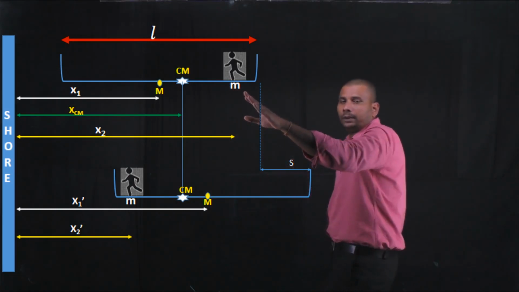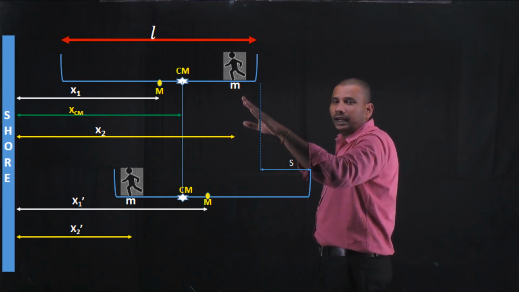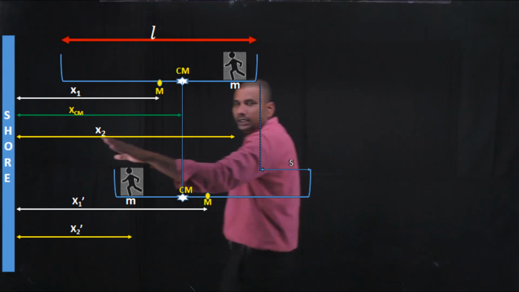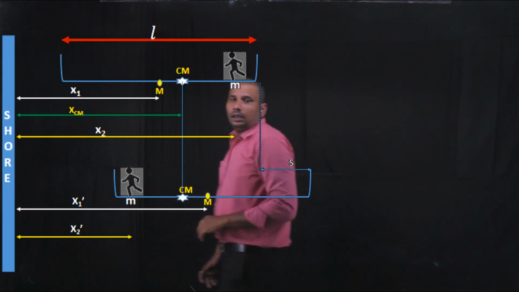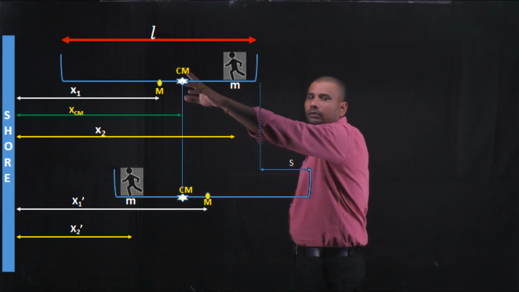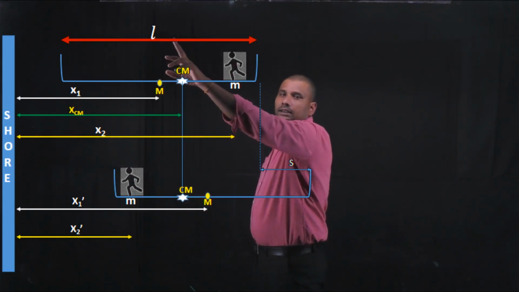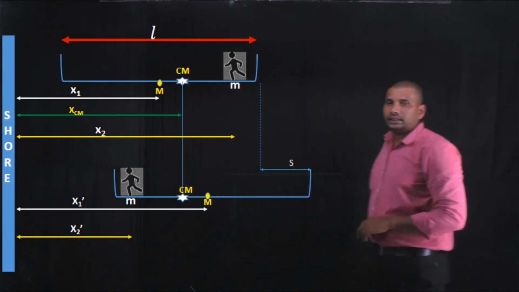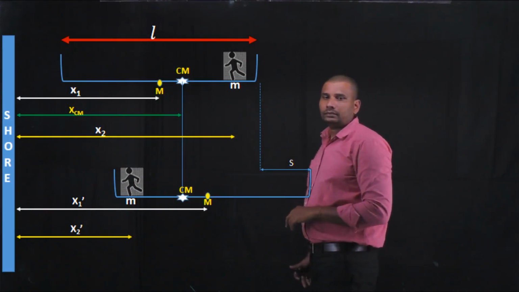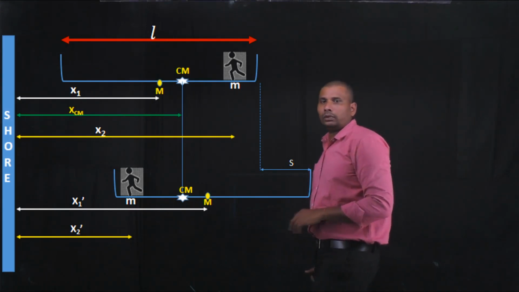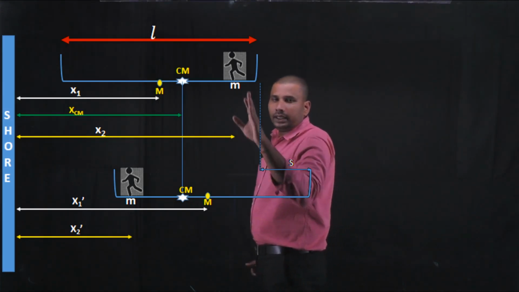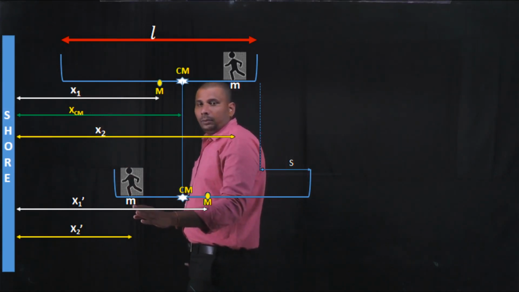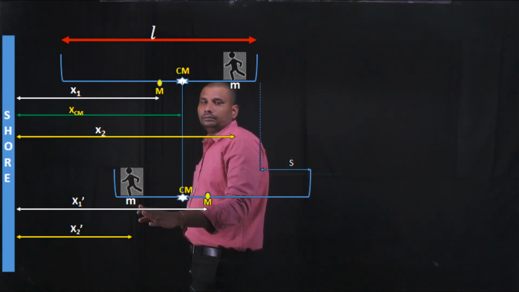The mass of the person is small m, and he is at a distance x2 from the shore, and the length of the boat from one end to the other end is L. Now the person standing on the boat moves from one end to the other end, and finally the position of the person is here.